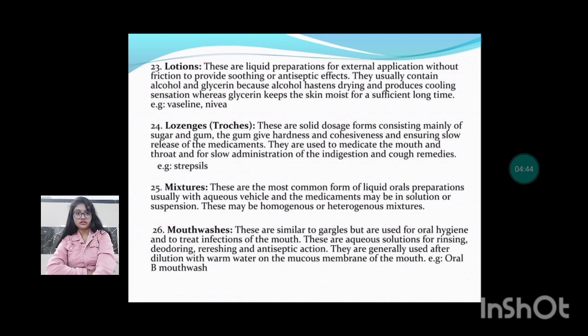Next are the lozenges, troches. They are solid dosage forms consisting mainly of sugar and gum. The gum gives hardness and cohesiveness and ensures slow release of the medicament. They are used to medicate the mouth and throat and for slow administration of indigestion and cough remedies. Example, Strepsils.